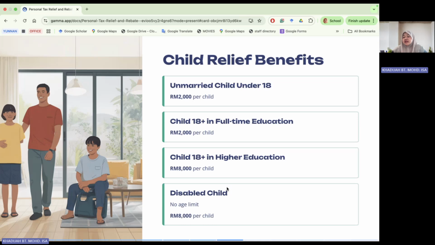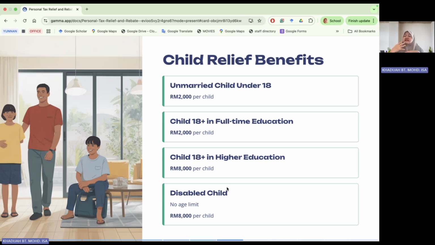For this child relief also, if you are husband and wife, you will have to decide who is going to claim for the child relief. So it's possible that the husband claims everything and the wife does not claim, or the wife claims everything and the husband does not claim. And you can also have the husband claim 50% and the wife claim 50%.